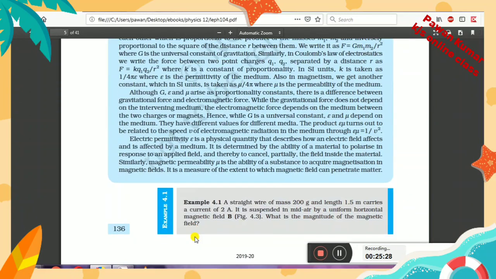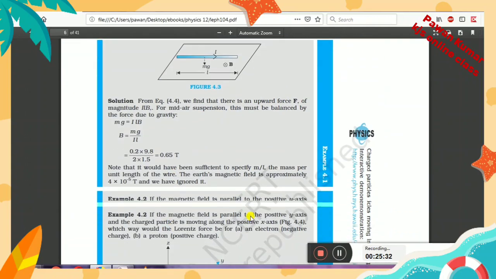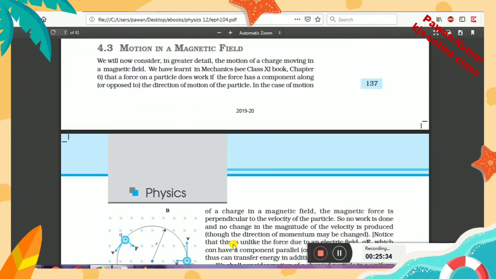Okay. Then we have one numerical. This numerical is very easy, you can try it yourself. Okay, then the next topic is motion in a magnetic field.